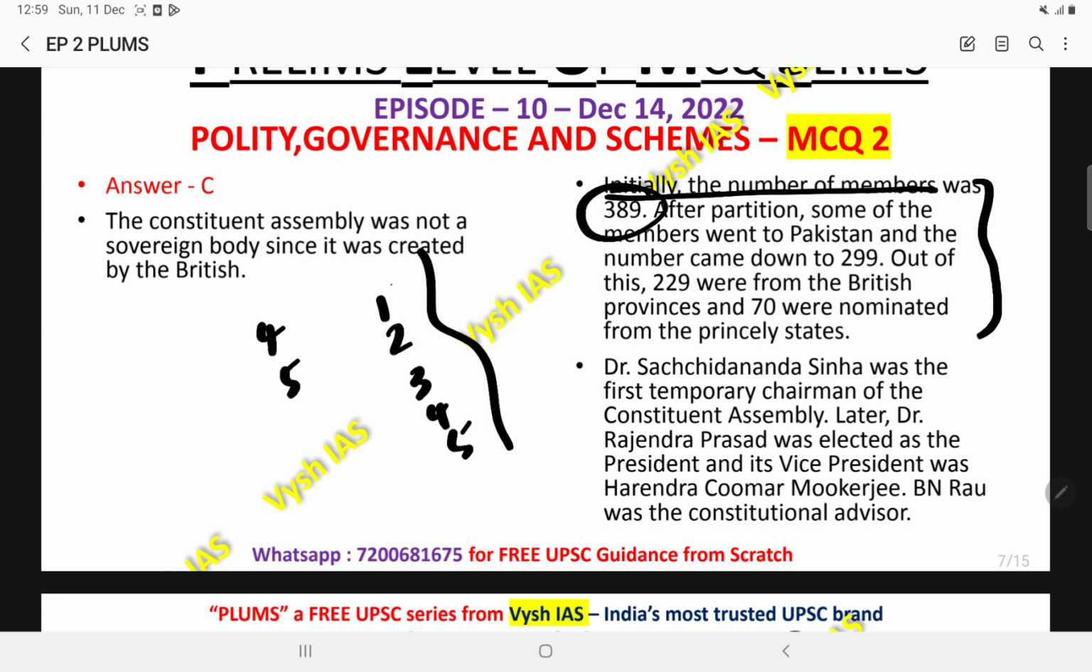Then these kinds of personalities are also important. How many major committees were there? How many minor committees were there? Who are all the prominent persons involved in the making? For example, B.R. Ambedkar. These kinds of points also become important. Who is the first chairman? Who is the first drafting chairman? Who is the chairman of the minor committee? All these become important. So it's just a matter of time. You can just revise those topics.